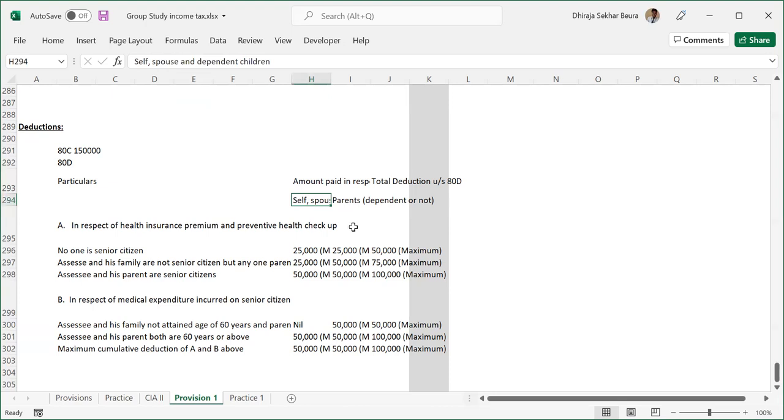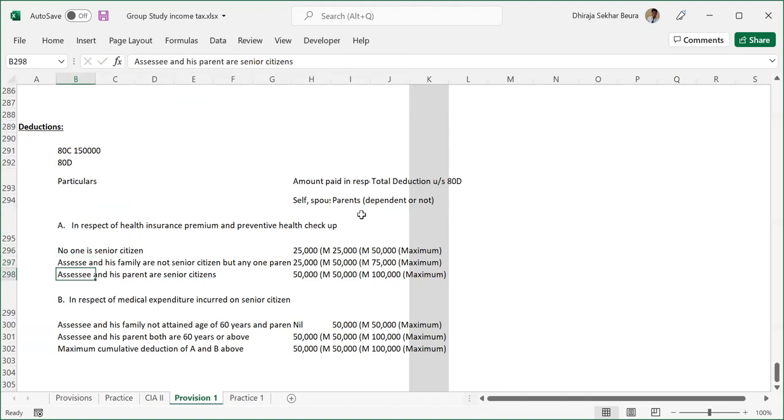One limit is for self, spouse, and dependent children. The second one is for parents, whether dependent or not, doesn't matter. Now, in case of health insurance, if there is no senior citizen, then there is one limit. If the assessee and family members are not senior, but one parent is a senior citizen, then there is another limit.